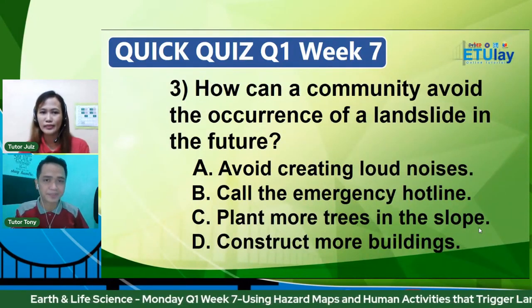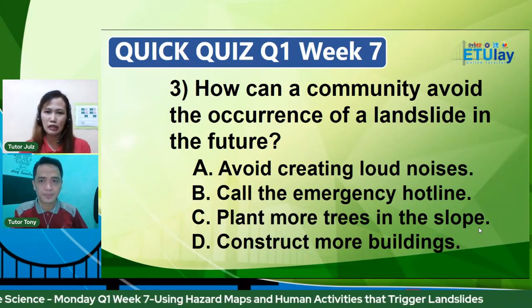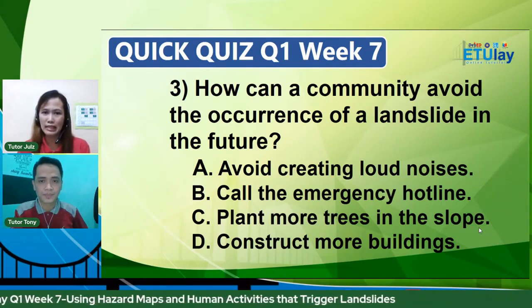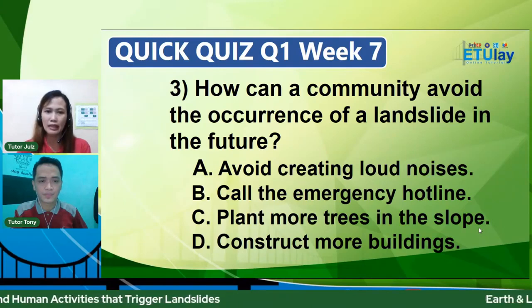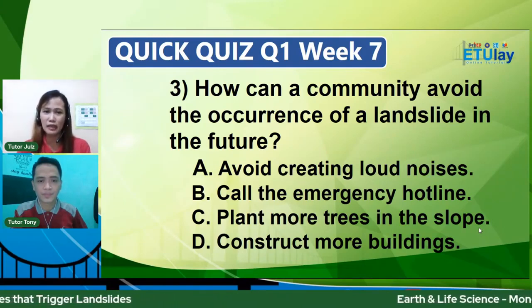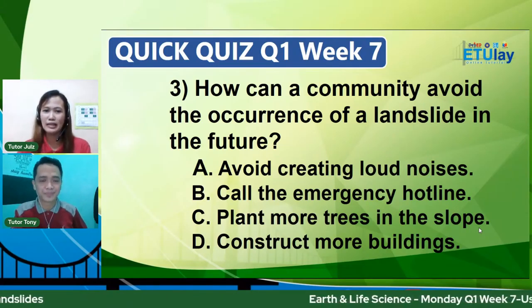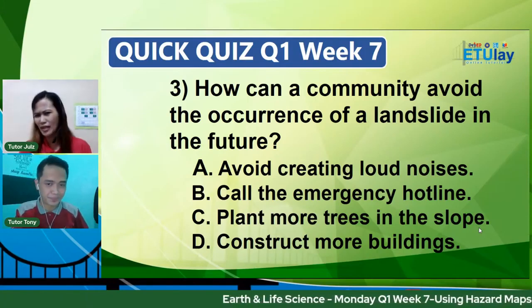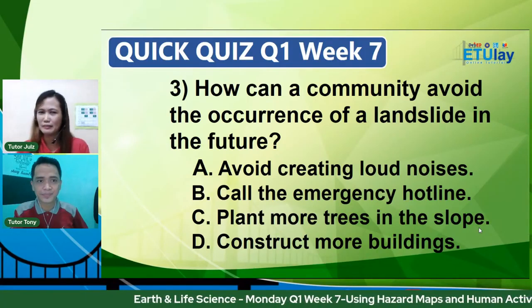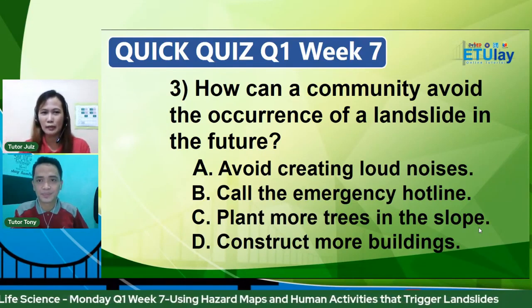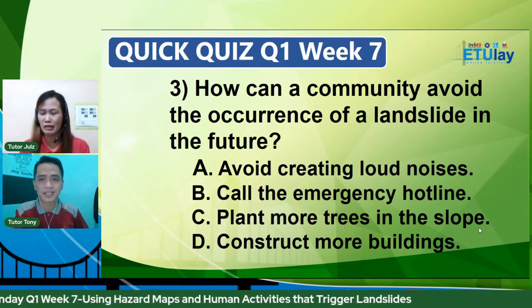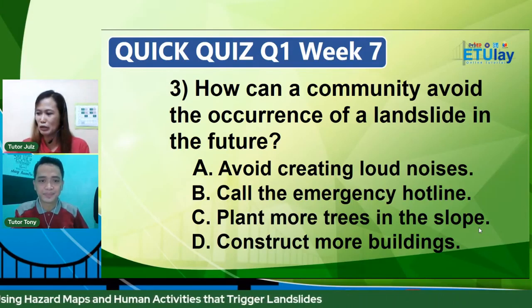Number 3. How can a community avoid the occurrence of landslide in the future? A. Avoid creating loud noises. B. Call the emergency hotline. C. Plant more trees in the slope. D. Construct more buildings. Parang ang dali-dali ngayon ng lesson natin. Pero in real situation, sana magamit ninyo yung mga process. Yes. Yung mga nalaman ninyo na mga concepts.